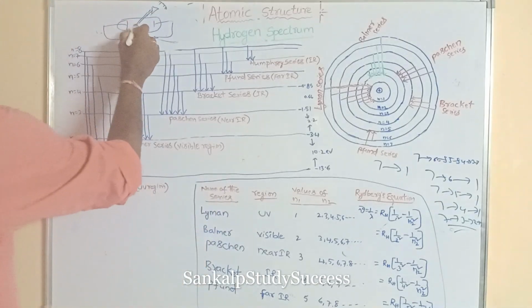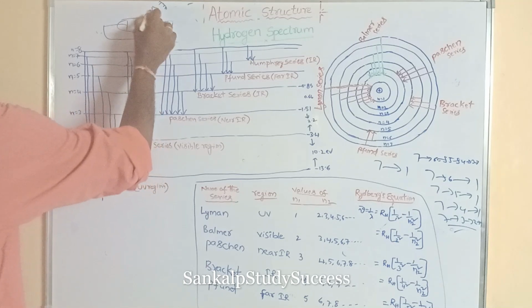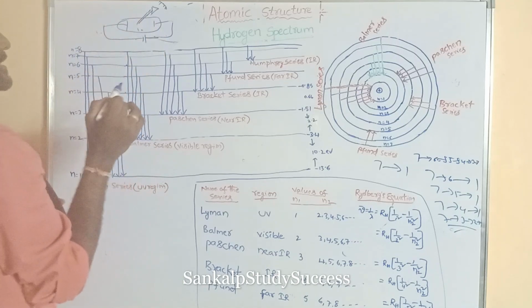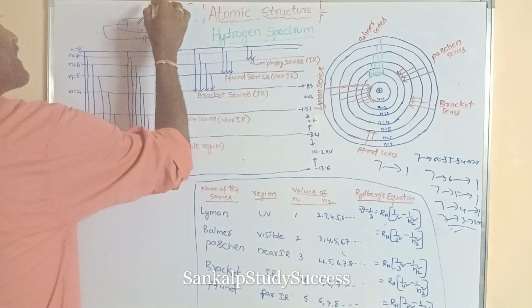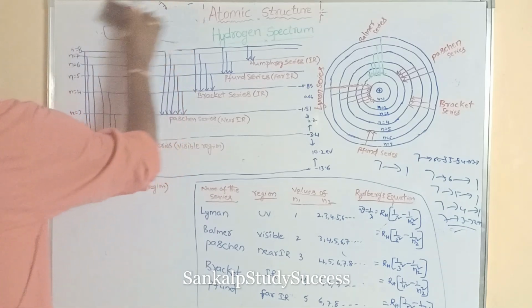So here the emitted energy in the form of radiation is a light. Which color light is obtained? Bluish color light is obtained. That passes through the spectrometer, so spectral lines are obtained.